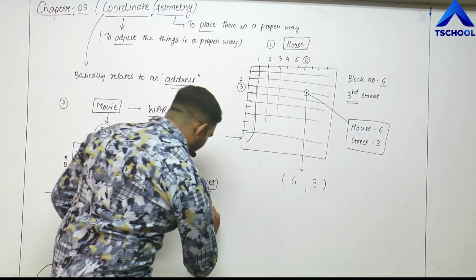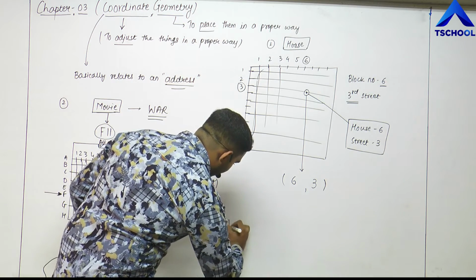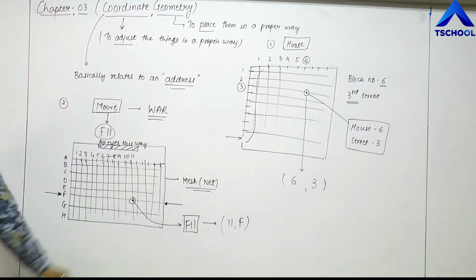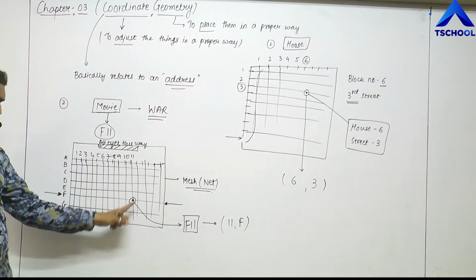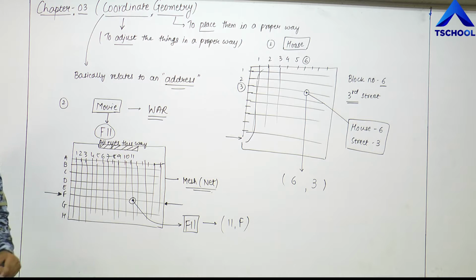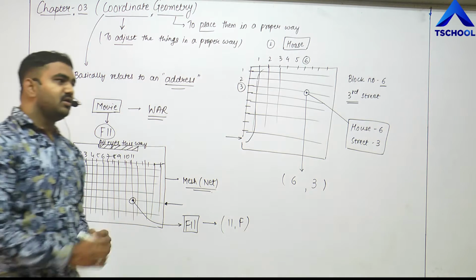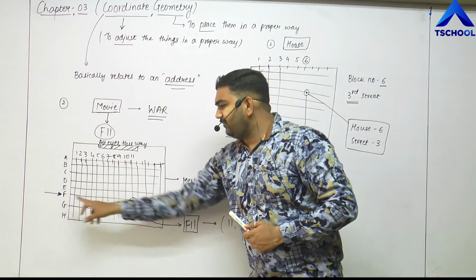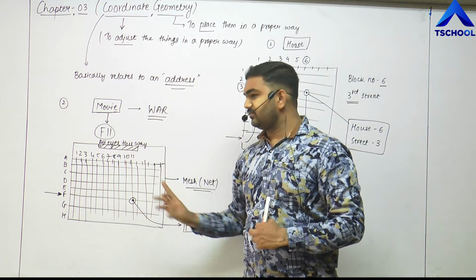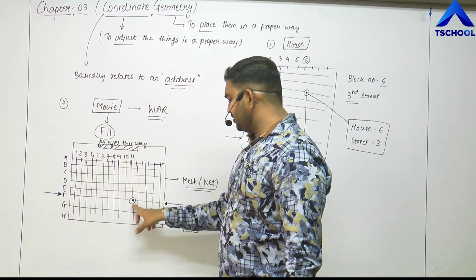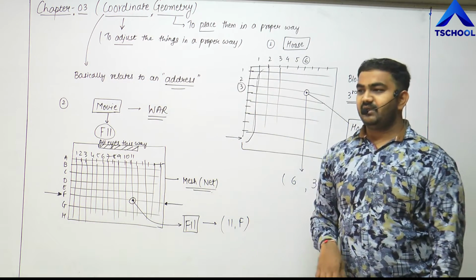In the same way, if I want to write down this, that is 11 comma F. First of all we look for the column, then we look for the row. So in the 11th column and F row, or row number F and column number 11, so that it leads me to this location, which is my required seat.